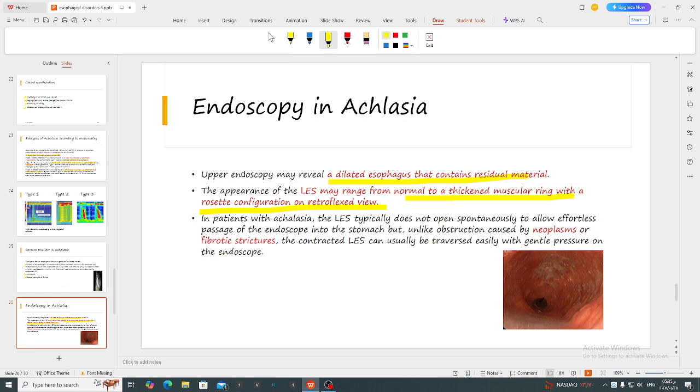But this apparent stenosis in achalasia is usually easily traversed with gentle pressure on the endoscope, in contrast to stenosis caused by a neoplasm or fibrotic stricture, where we cannot really traverse the area even with pressure.